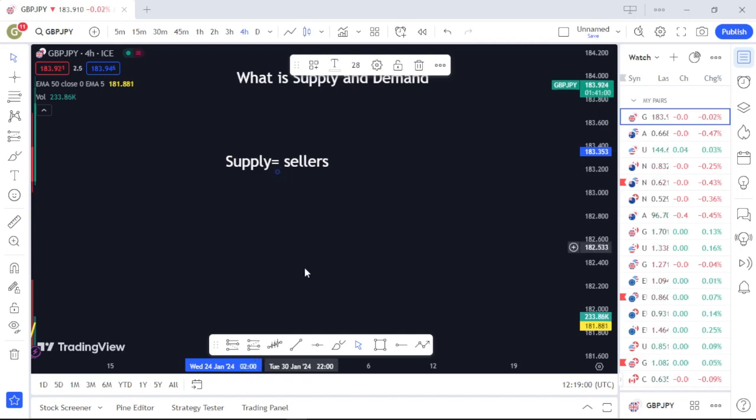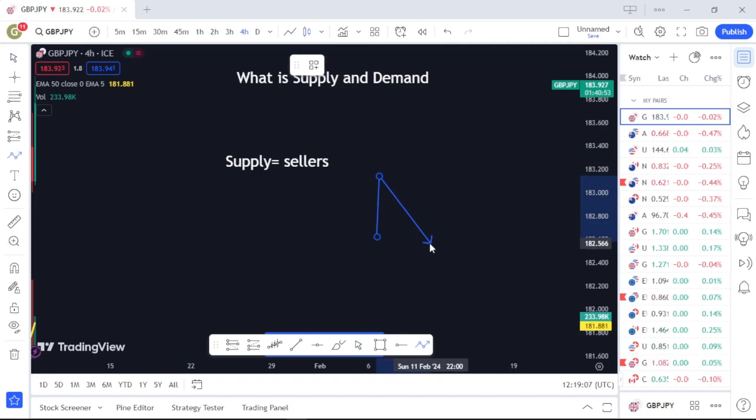So for example, let me show you a chart here. If you want to trade and you see a market like this, like this, like this, and like this.